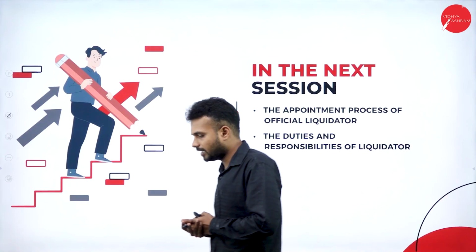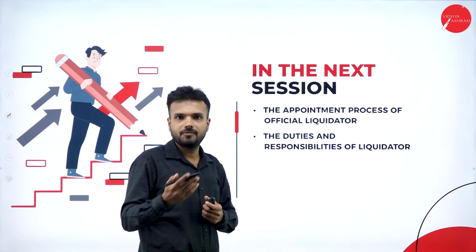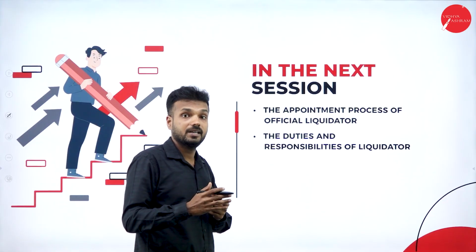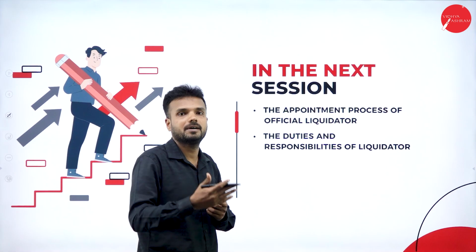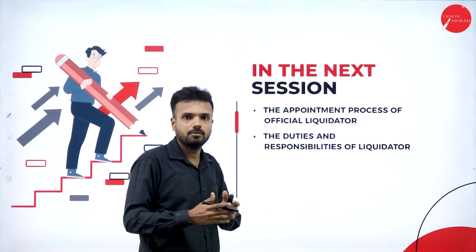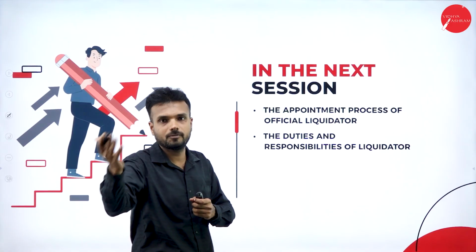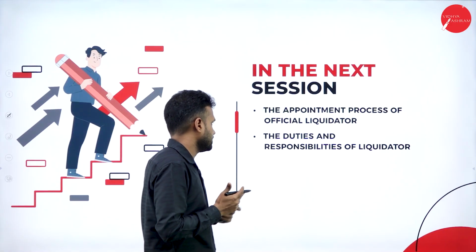In the next section, we are going with the appointment process of an official liquidator. Who is the official liquidator? As I said, an official liquidator is a person appointed by law for the liquidation of the company. He is the one who is going to sell the complete assets of the organization for the fulfillment of the liabilities of the organization.